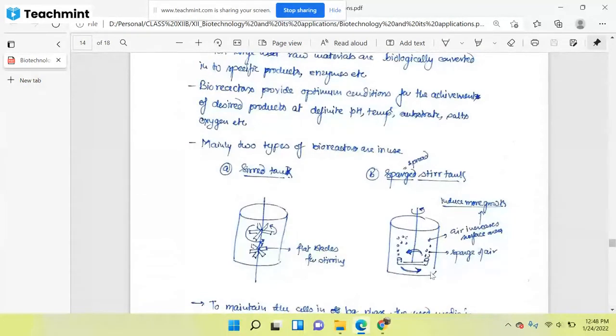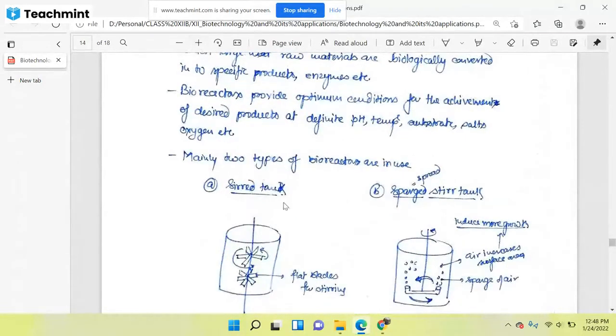So you just see two types of bioreactors here. In this figure, one is called stir tank and another is called sparge stir tank. Mainly two types of bioreactors are in use nowadays, in which we are creating a condition so that a specific pH will be provided, a specific temperature will be provided, and some substrate will be provided. What are those substrates?